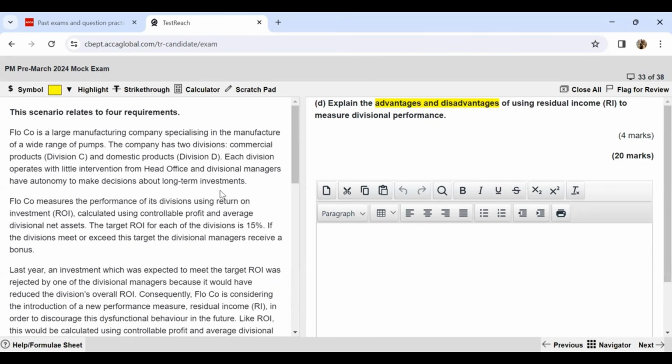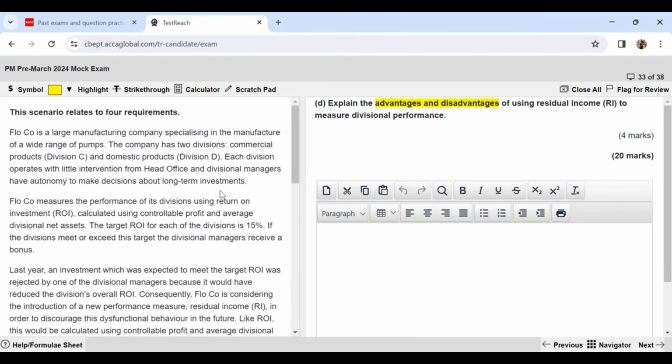So in such a situation, measuring performance with RI will not give you dysfunctional behavior. So the heading of the advantage can be no dysfunctional behavior if you are using RI. If Flow company uses RI, this will lead to decisions which are in the best interests of the company.